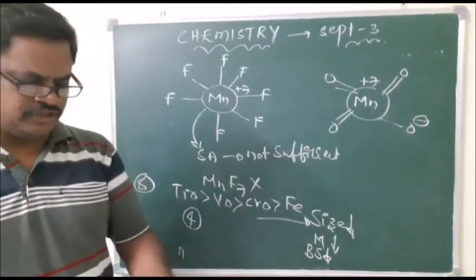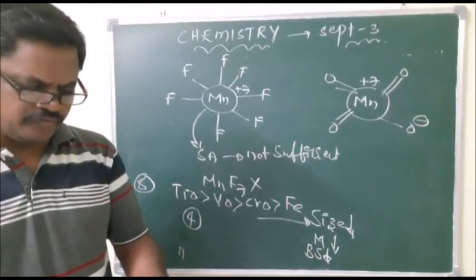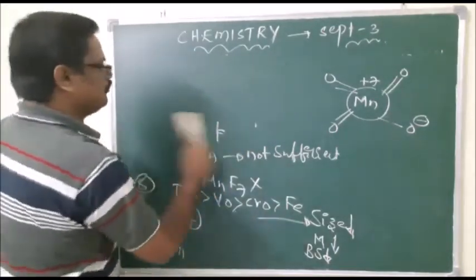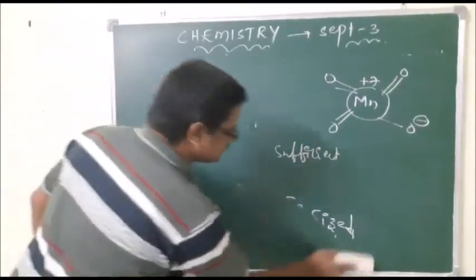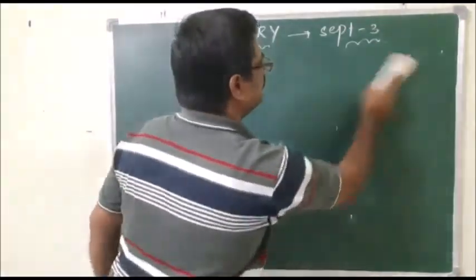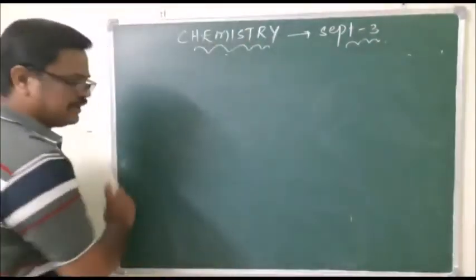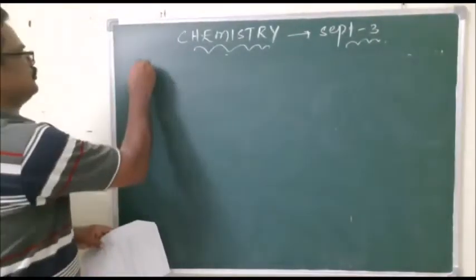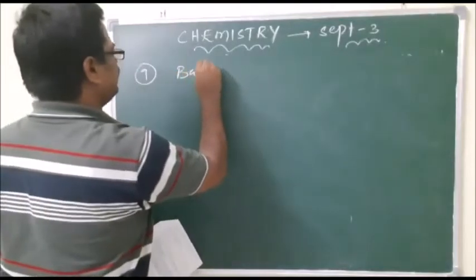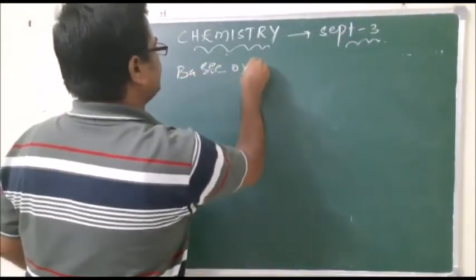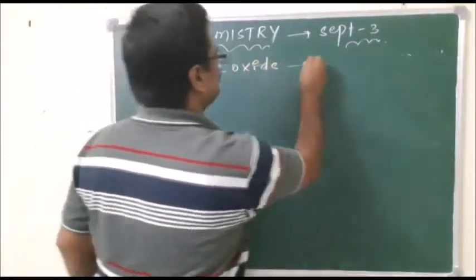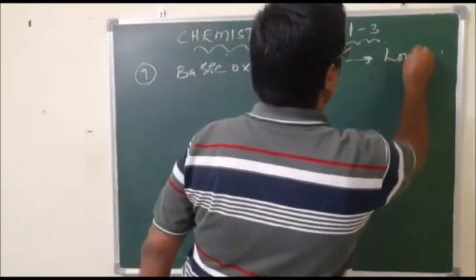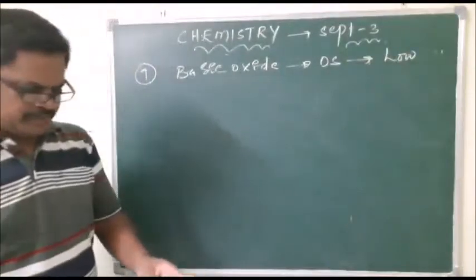If it comes to the 9th one, which of the following oxides is basic? What is the meaning of basic? A basic oxide means its oxidation state should be very low.